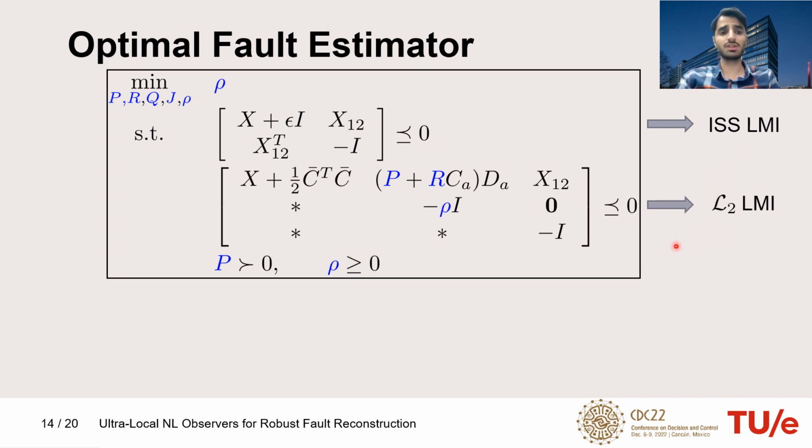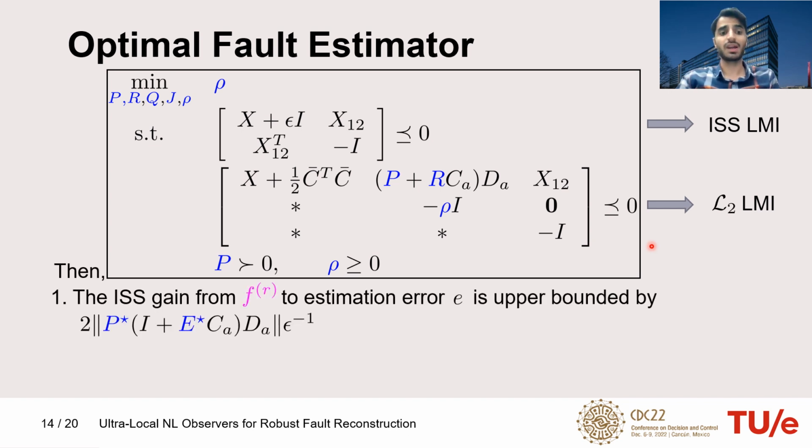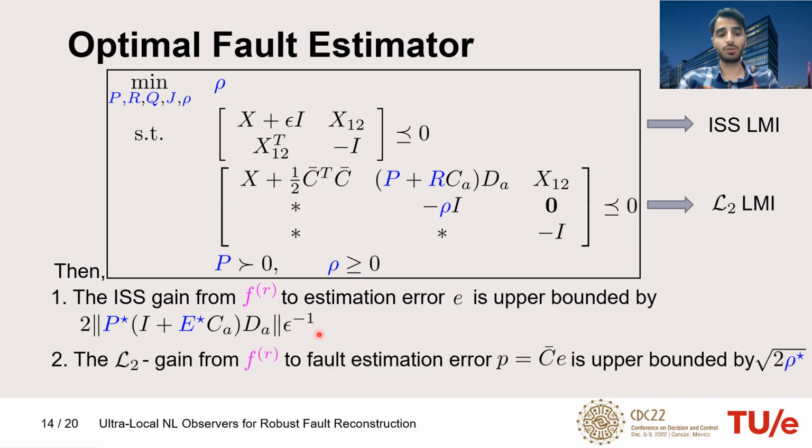If we solve this optimization problem and find the optimizers, we have designed the observer for fault estimation, and also we have the results of the mentioned propositions. So the ISS gain from fault model mismatch to the estimation error is upper bounded by this value, and the L2 gain from Fr to fault estimation error is upper bounded by square root of 2ρ star.